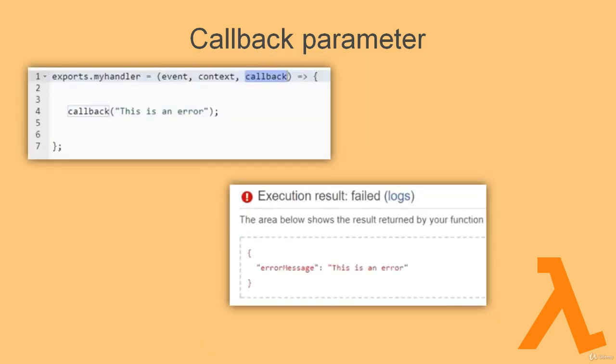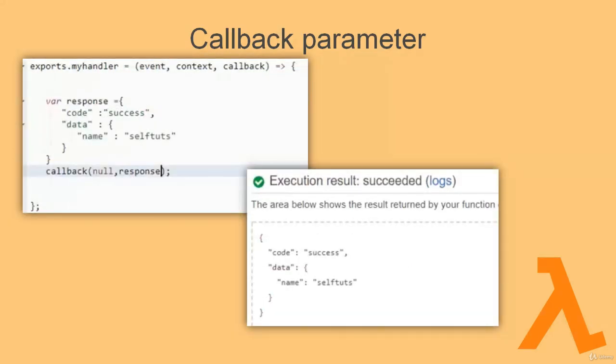Then when we write an error message, it throws an error message. The execution results show the failed result and print the string that is passed as an error message via callback. And when we set two arguments, the response argument, it displays the response argument and prints success.